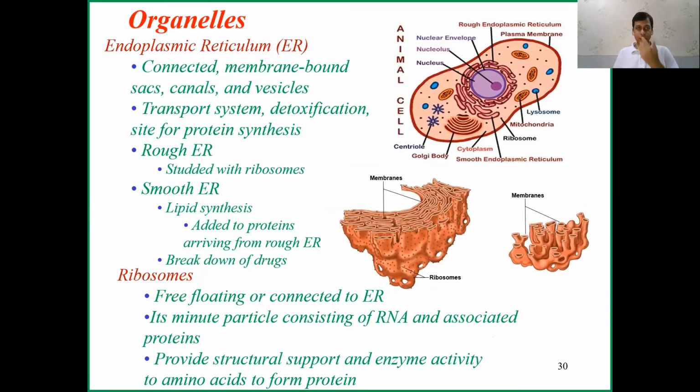Okay, so there is the endoplasmic reticulum, and these endoplasmic reticulums are of 2 types. There is rough endoplasmic reticulum and there is smooth endoplasmic reticulum. Rough means they have ribosomes on their body. See this dotted thing, they have ribosomes on their body. There are some endoplasmic reticulum that have no ribosomes, so they are called smooth.